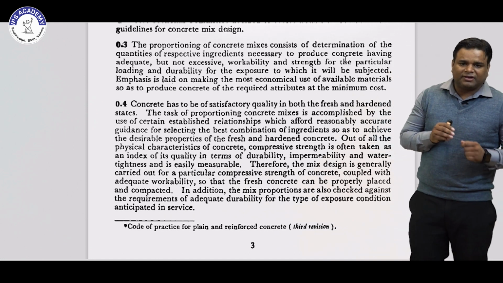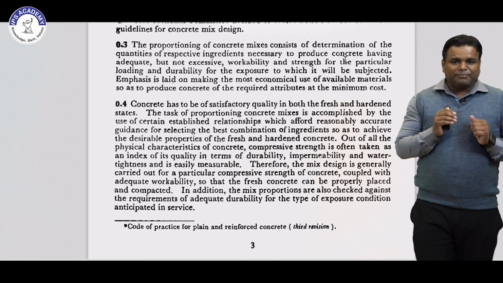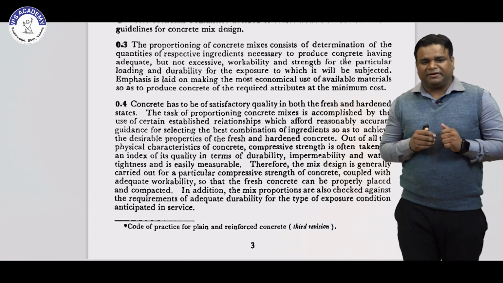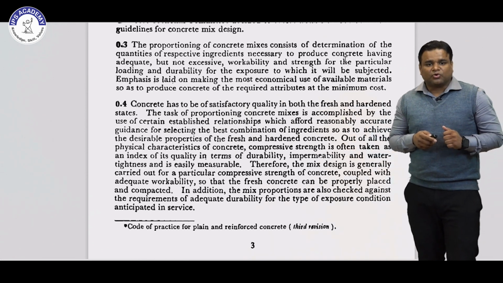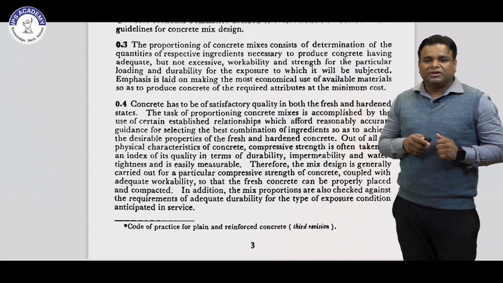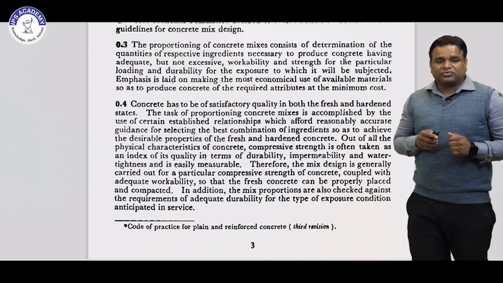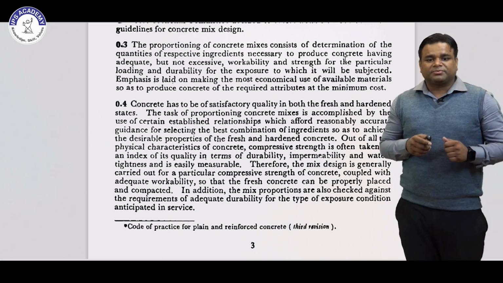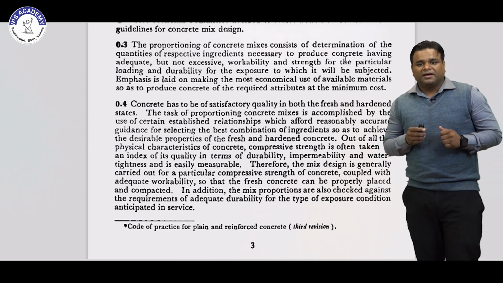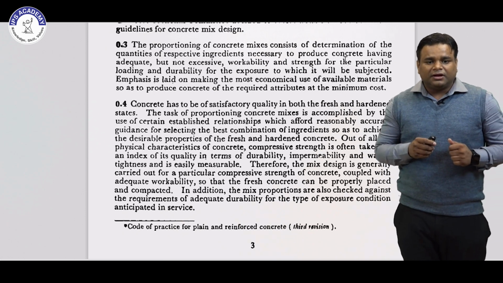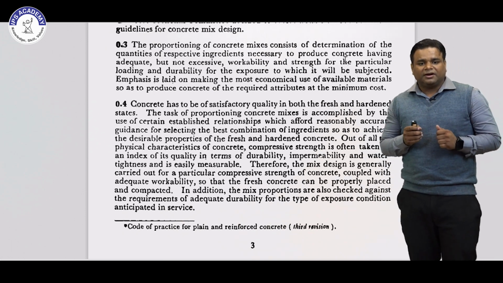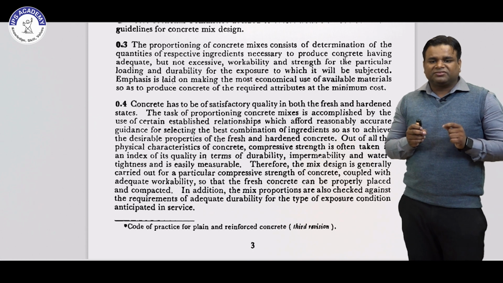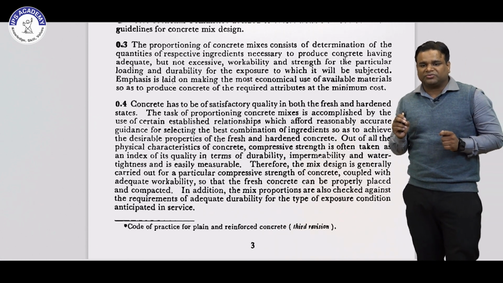So in proportioning of concrete we have seen that we have to make the concrete at minimum cost and with economical use of available material. Second, the concrete has to be of satisfactory quality in both the fresh and hardened state. Our task of proportioning the concrete mix is accomplished by the use of certain established relationships which afford reasonably accurate guidance for selecting the combination of ingredients so as to achieve the desired properties of the fresh and hardened concrete.